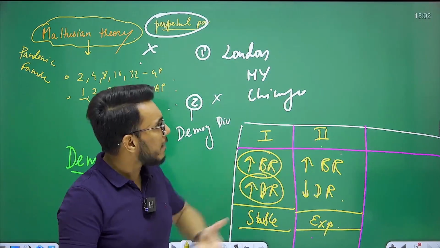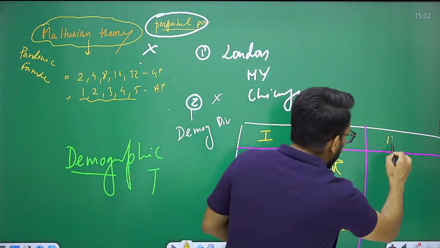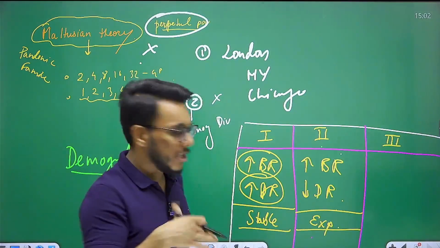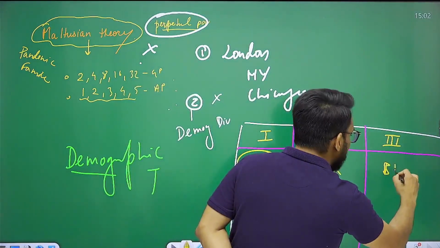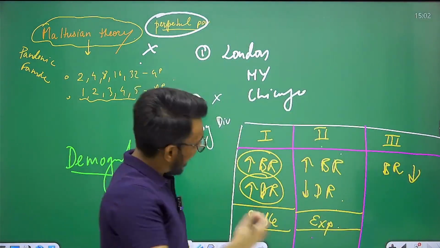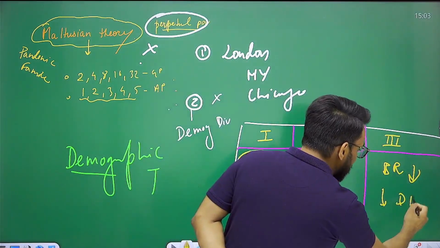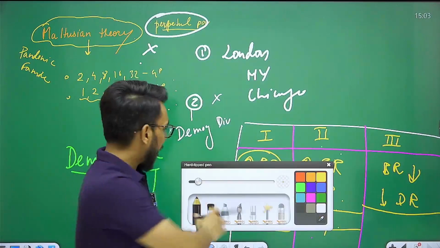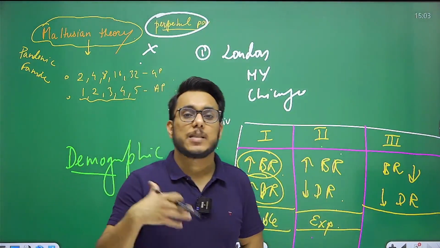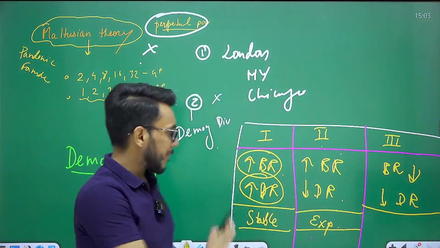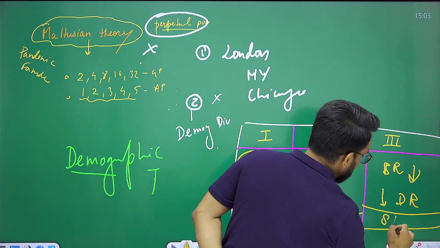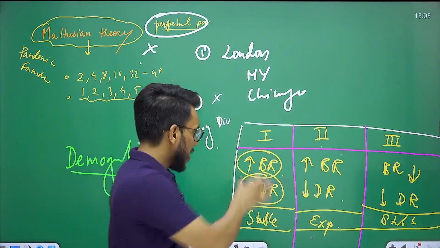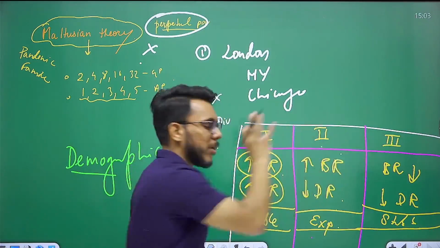And then thirdly, what happens? Over a period of time, the reproductive practices and reproductive preferences of the people will change, and the birth rate will come down. People will prefer smaller families. The death rate will also come down. Why? Because medical advancements will continue, so lifespan will increase, with better medical facilities and better sanitation. Again, the population will be stable. So these are the three windows through which any country's population will pass: stable population, population explosion, and population stability.